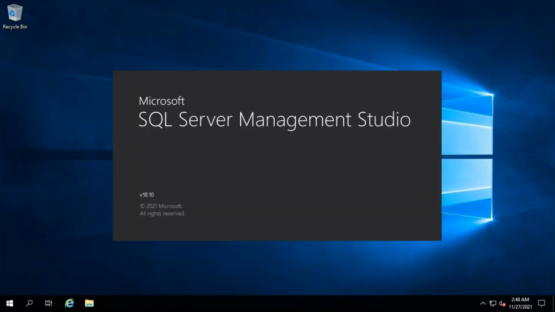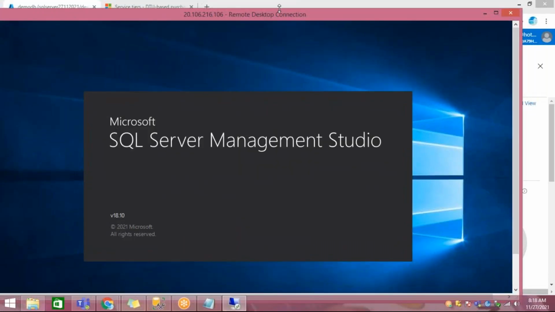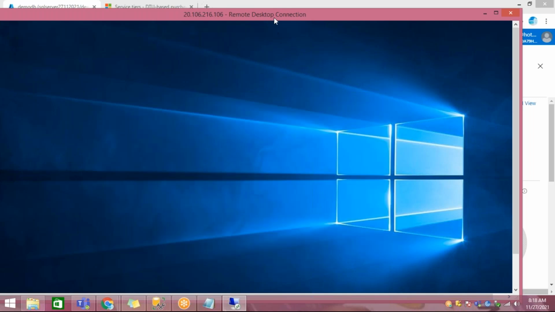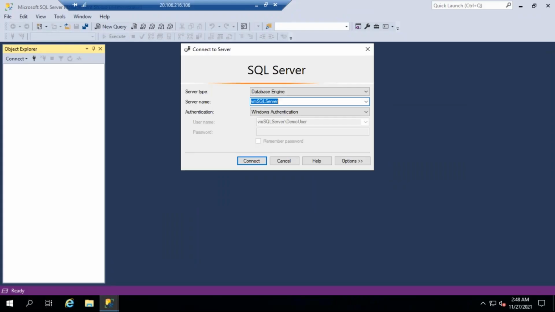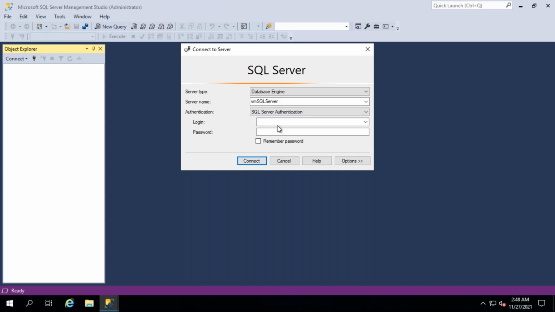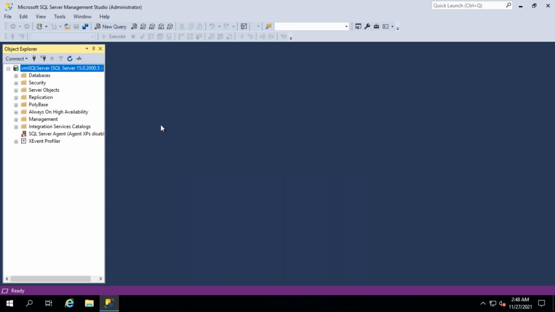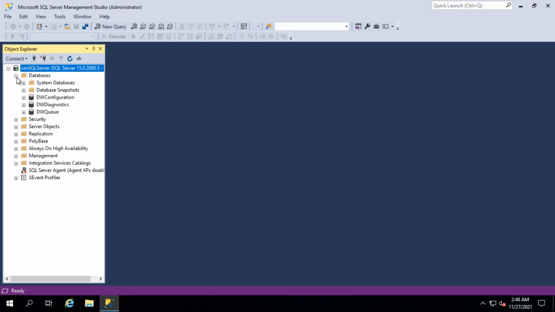Okay, so you have Management Studio. Now, you are in the virtual machine, not the server which you created from the portal. You are in the cloud, but in the virtual machine where you have installed SQL Server. Now this is what you created, right? VM SQL Server. Provide the username and the password here. Now you can see this got connected, right?